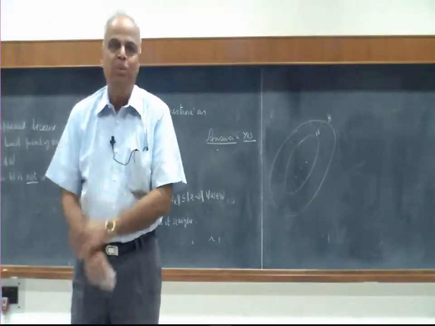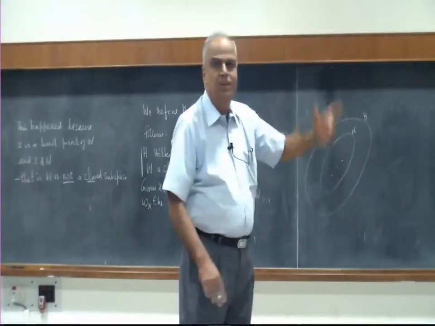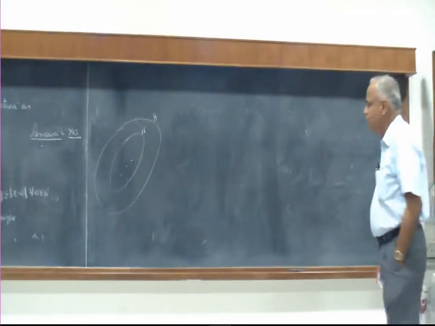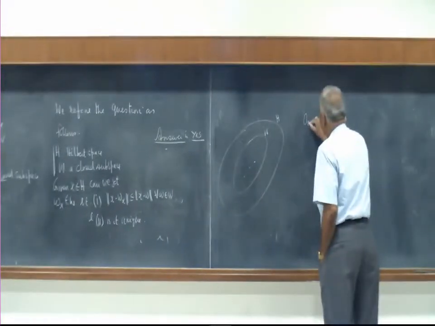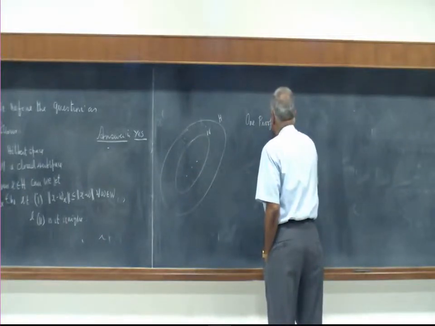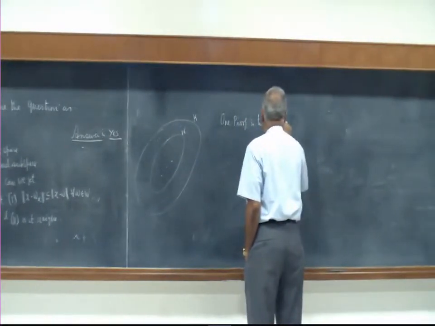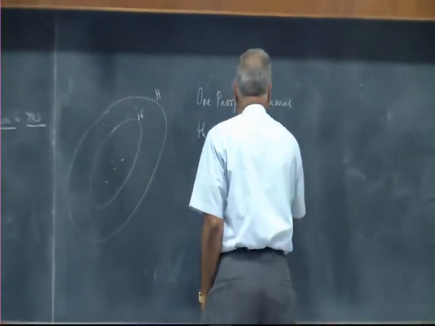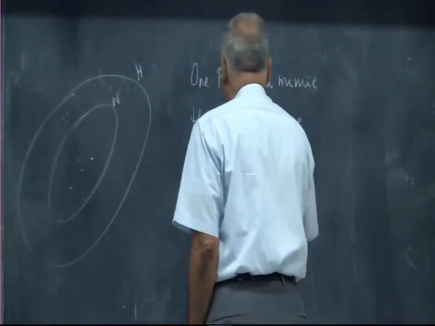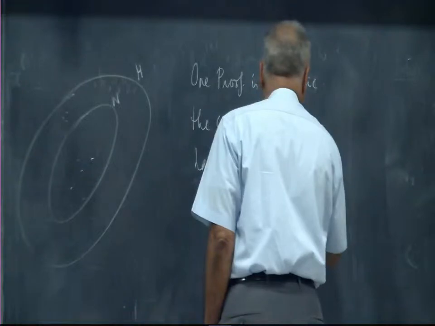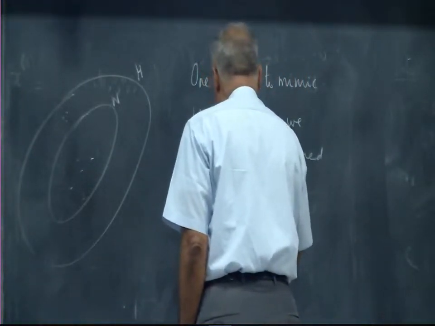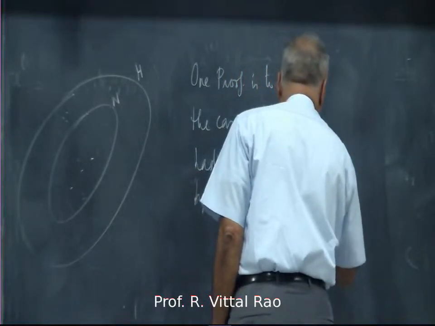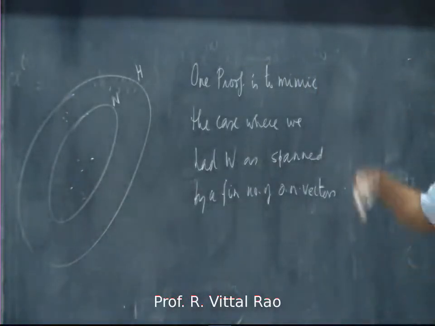I am going to give a different proof, because I will generalize, lift this theorem further up, a much bigger generalization we will look at. So one proof is to mimic the case where we had W as spanned by a finite number of orthonormal vectors, okay, and proceed the same way. Okay.